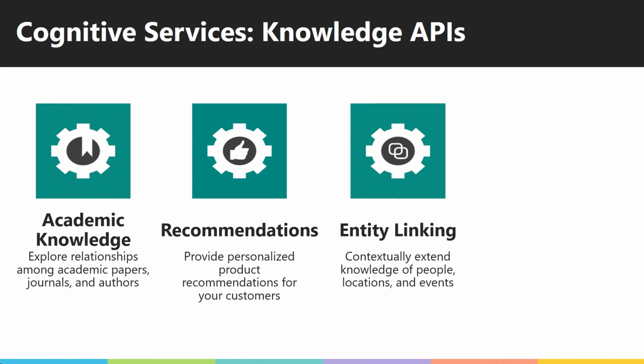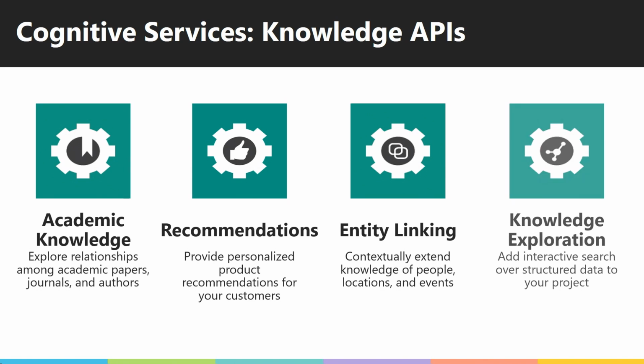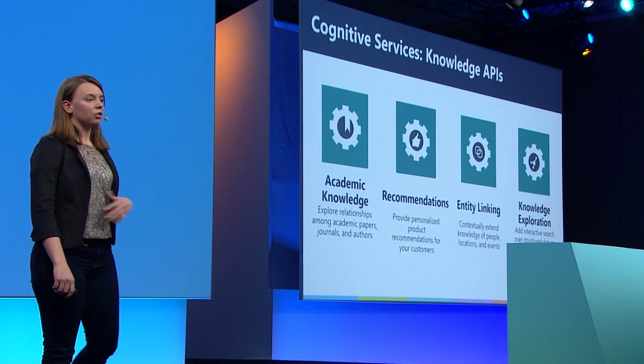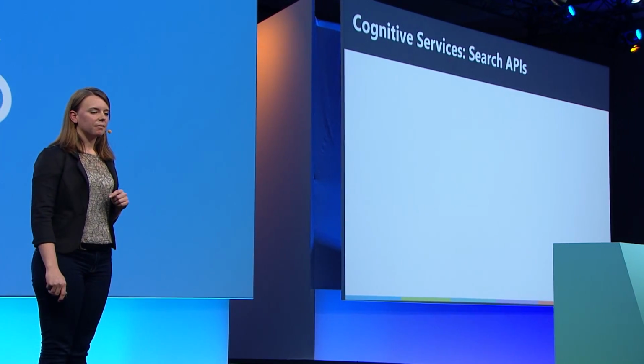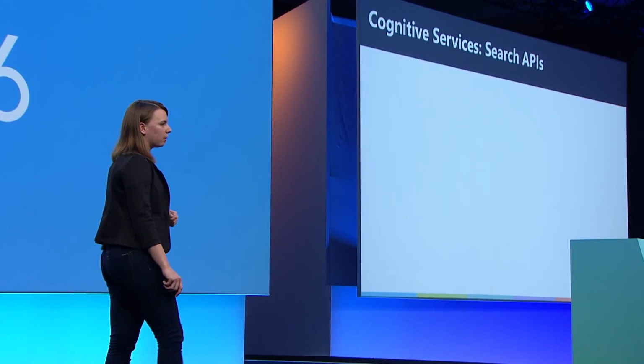And I'm going to go actually deeper into this one a little bit later. But this actually takes a sentence and pulls apart the pieces that have Wikipedia offerings and gives you the unique Wikipedia IDs. So you can automatically source your text. You don't have to do that by hand anymore. But say that none of these knowledge graphs really work for your situation. Well, that's actually where knowledge exploration service comes in. So you can train your own knowledge graph, bring your own data, do the searching that you want to do using our APIs. The last category of APIs I'm going to talk about are search.